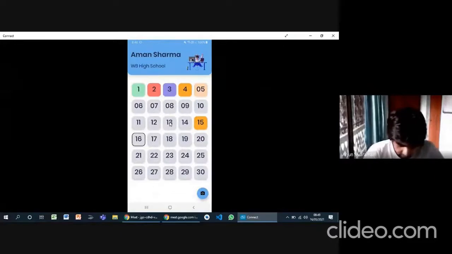As you can see, on the dates from 1 to 5, we've got some color codes. The green represents an attentive behavior, the red is a depressed behavior, the purple or lavender represents unattentive behavior, the yellow or orange color represents a confused state, and the peach color represents a cheerful state.